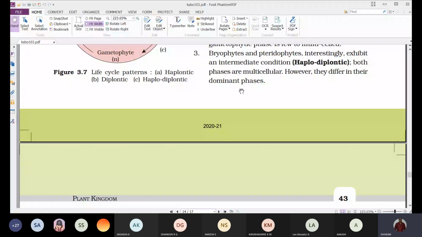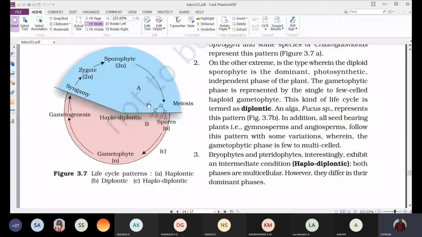But when it comes to pteridophytes, 60% of the life cycle is occupied by the diploid sporophyte, whereas the 40% of the life cycle is occupied by the haploid gametophyte. So for a certain extended period of time, both the haploid gametophytic stage and the diploid sporophytic stage are observed in bryophytes and pteridophytes.